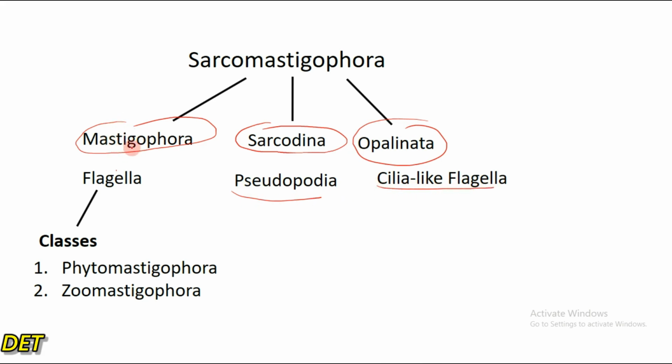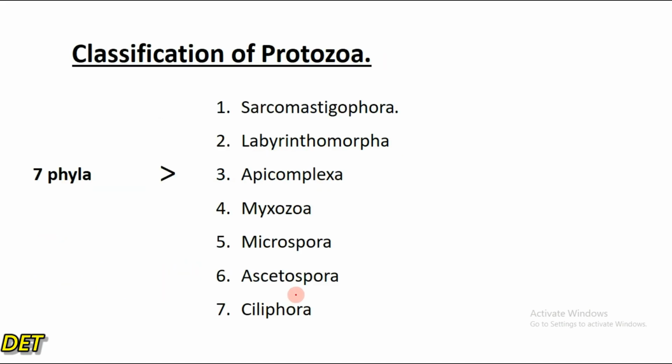The subphylum Mastigophora, the flagellates, is further divided into two classes: Phytomastigophora, which are plant-like flagellates, and Zoomastigophora, which are animal-like flagellates. And we looked at the various examples.